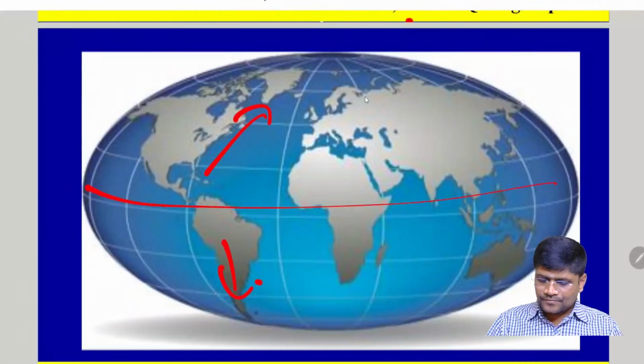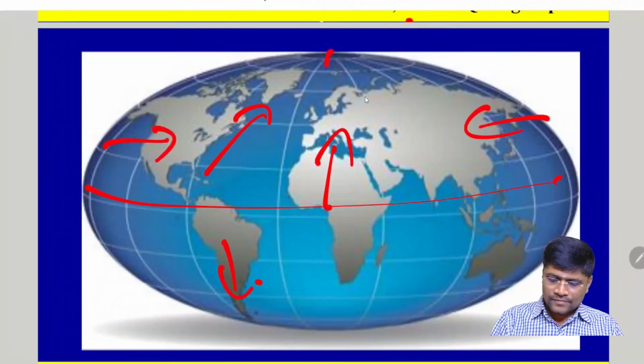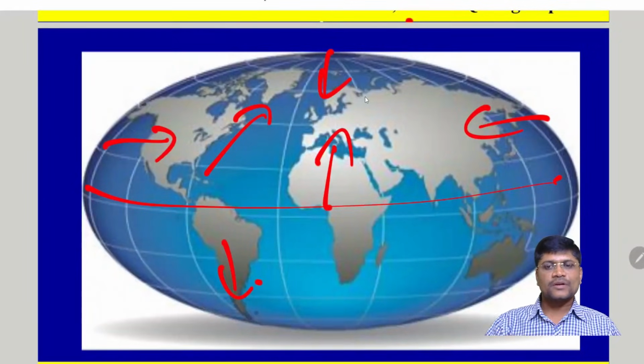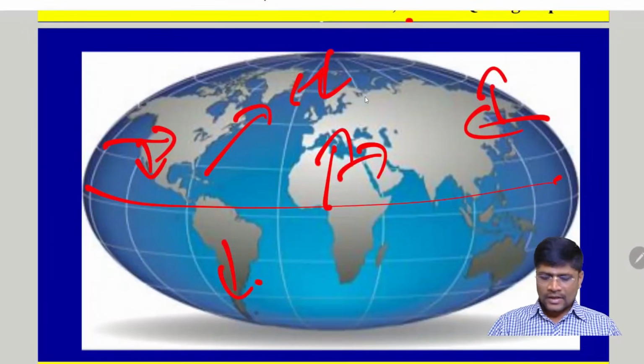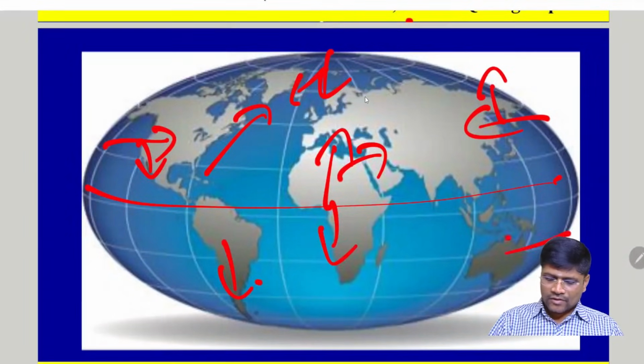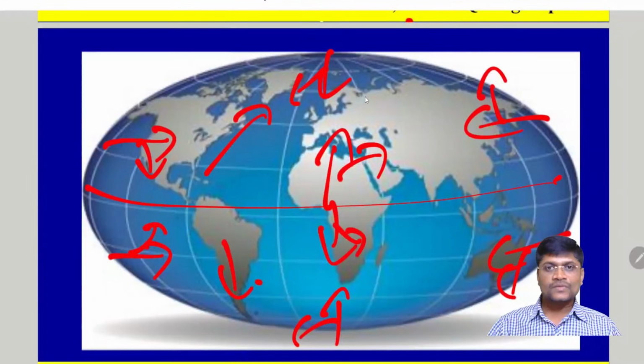Just imagine an object coming from the equator towards the polar region, either from east to west or west to east. In the northern hemisphere, irrespective of its initial direction, it deflects towards its right side. This is how it deflects. Similarly, in the southern hemisphere, irrespective of its initial direction, it always deflects towards its left side. Clear? This is called the Coriolis force.